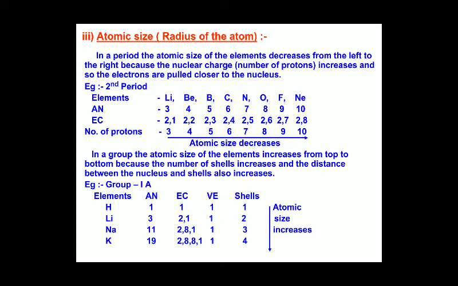As the valence electrons increase from left to right, the attraction between the nucleus and the electrons will be more, so the size decreases. The shell starts shrinking, and as it shrinks, the size will be decreased. So in atomic size, down the group atomic size increases, along the period atomic size decreases.